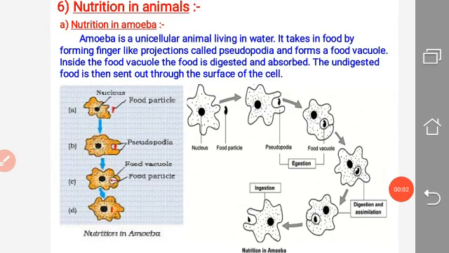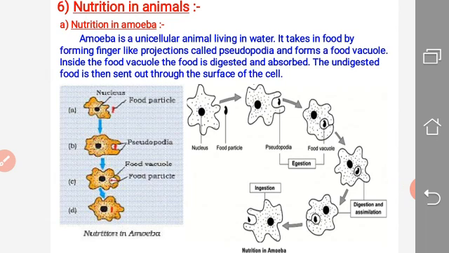Good morning, students. Today we are going to start the first topic of our life process chapter, that is nutrition. And in this, we are taking first of all amoeba.